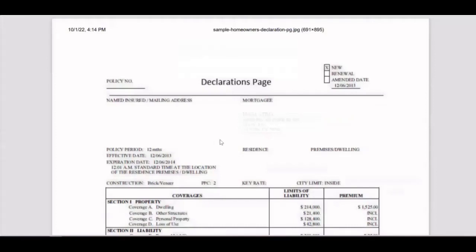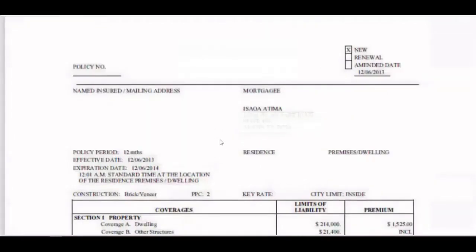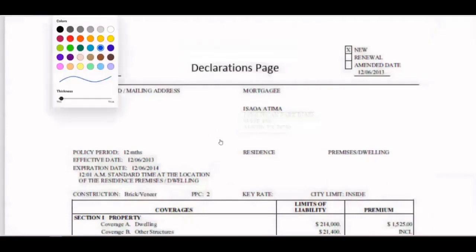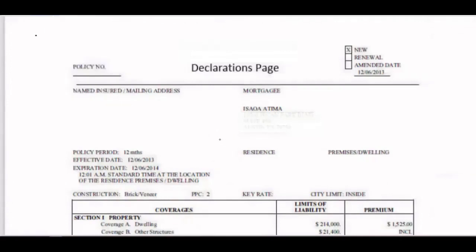This is one of the samples for an insurance policy. Policy number, you will find the policy number where it is written. Declaration page, I told you that sometimes it might come with only the declaration page as well. Homeowner insurance, this is the company name.